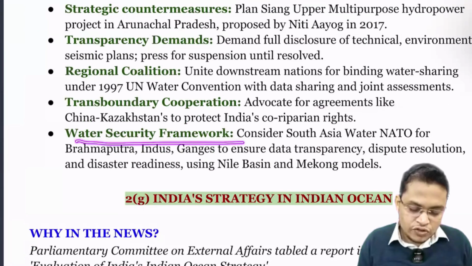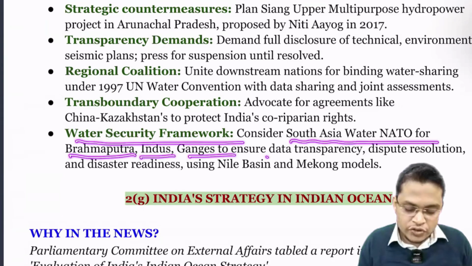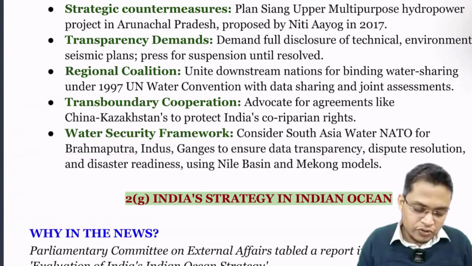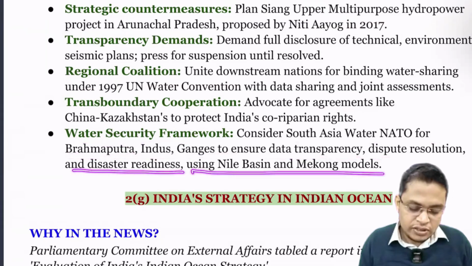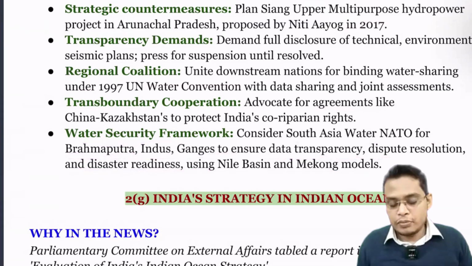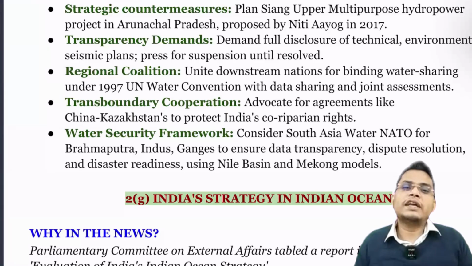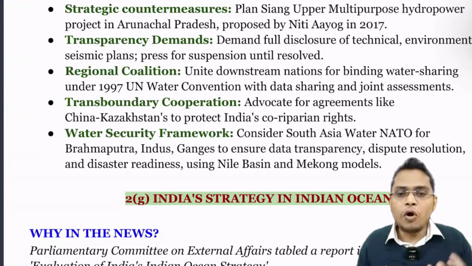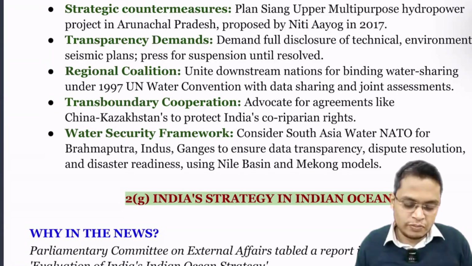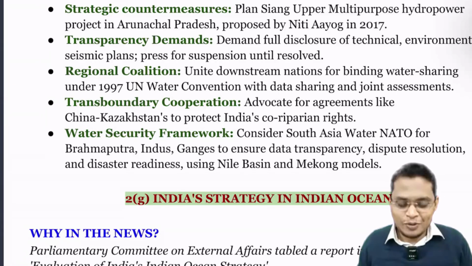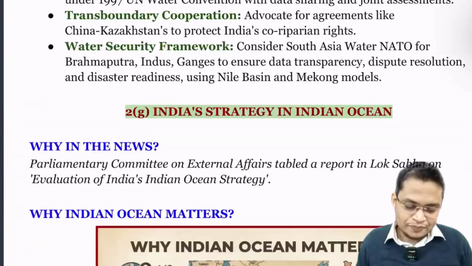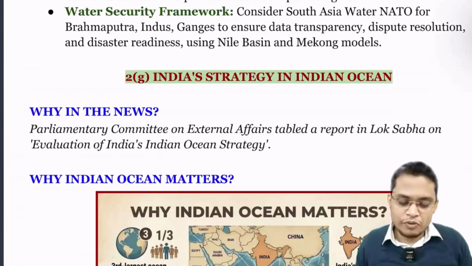Then a water security framework. Consider a South Asia water NATO for the Brahmaputra, Indus and Ganga, to ensure data transparency, dispute resolution and disaster readiness, using the Nile Basin or Mekong model. We can create a cooperative framework where all countries can come together, discuss and debate to find solutions to this problem. This is too idealistic, I know, but we can explore that also. Hope, dear students, you are able to understand.